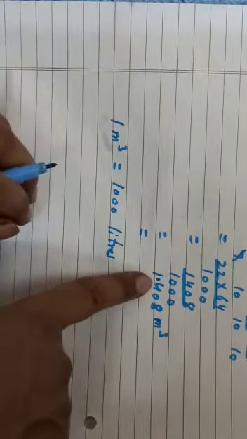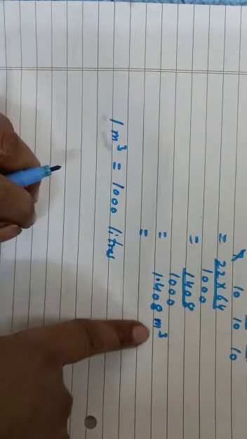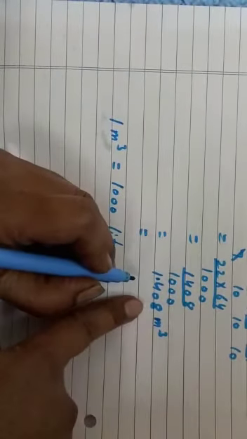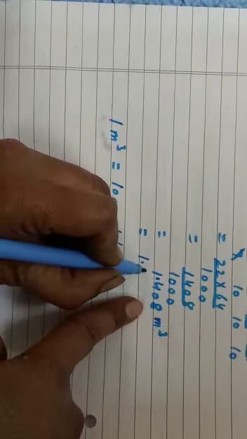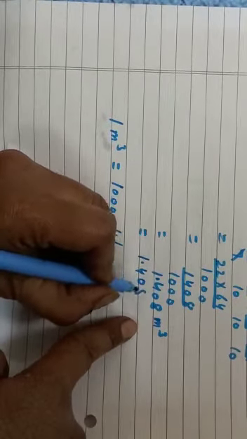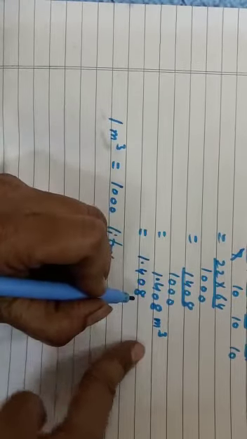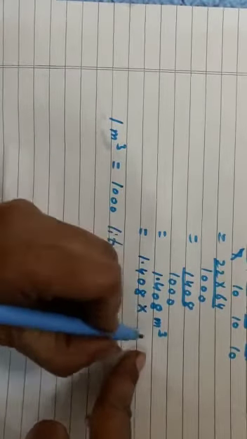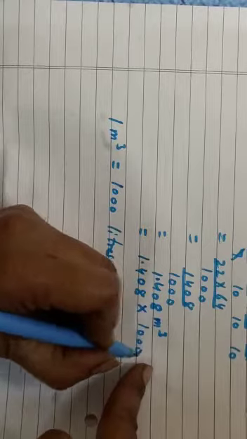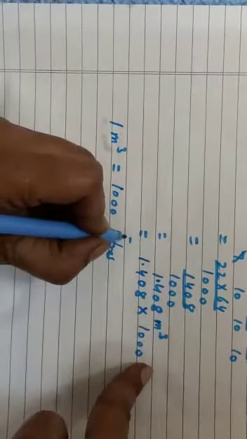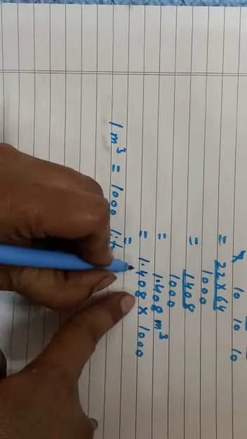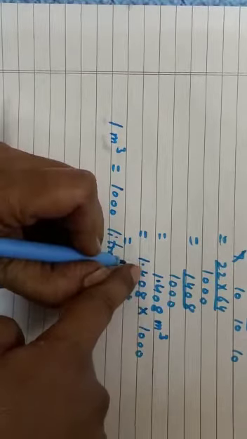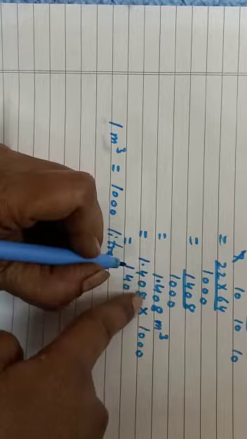So 1.408 cubic meter will be how many liters? You have to multiply by 1000. This you should understand to get the answer in liters. So 1.408 into 1000 is equal to, now the decimal point will shift. 1408, 3 zeros are there, so it will shift by 3 digits, 1, 2, 3.